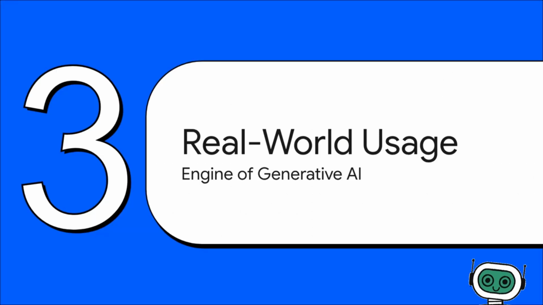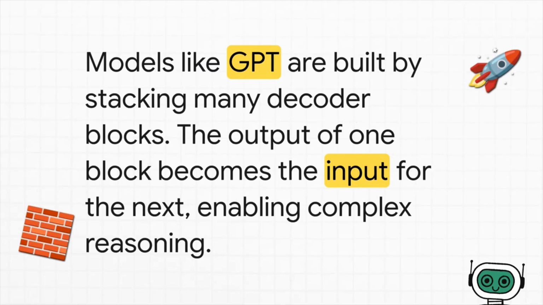So that's the mechanics of a single decoder block. But how does this one small component power the massive generative models we use every day? Well, the real power comes from stacking them. A model like GPT isn't just one of these blocks, it's dozens or even hundreds of them stacked one on top of the other. Each layer adds a new level of abstraction and reasoning, allowing the model to build up incredibly complex ideas before making a prediction.